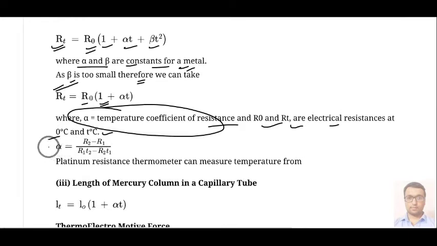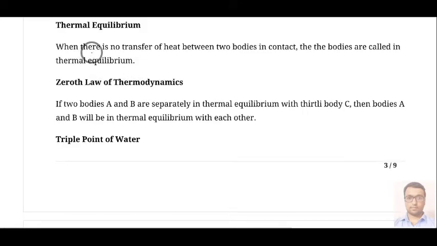From here we can calculate the value of alpha. From this expression we can determine alpha, which comes out as (R2 - R1)/(R1 T2 - R2 T1). Next we have thermal equilibrium.